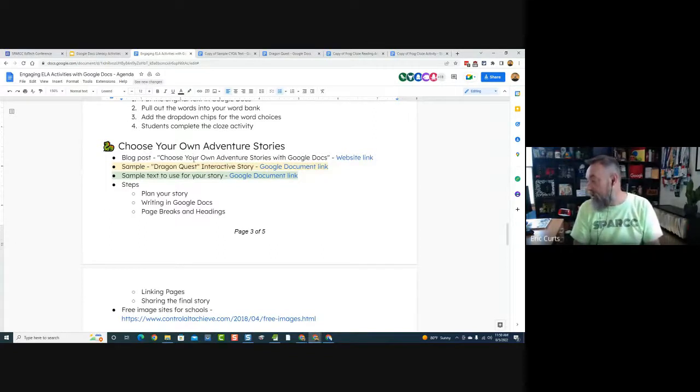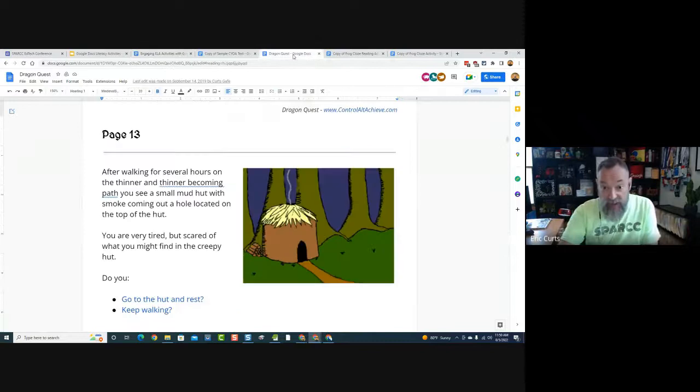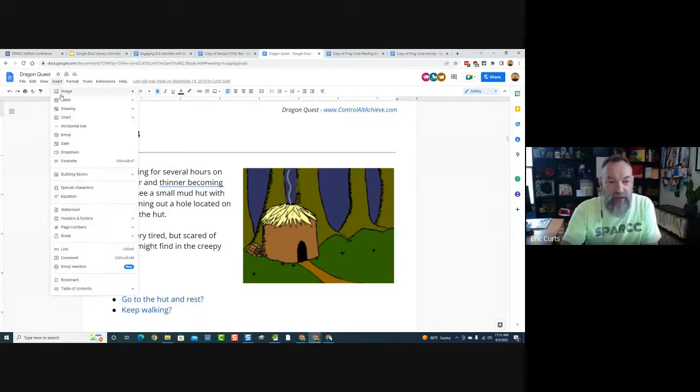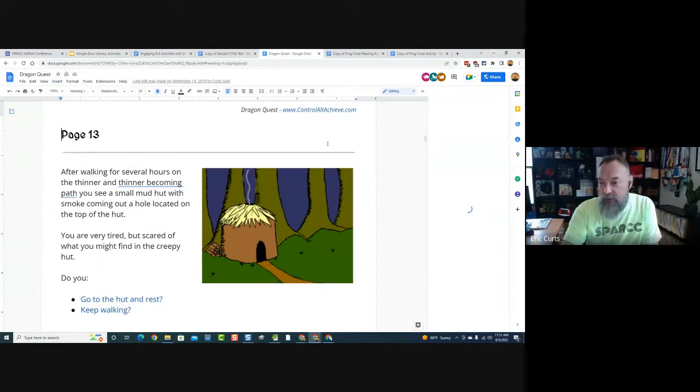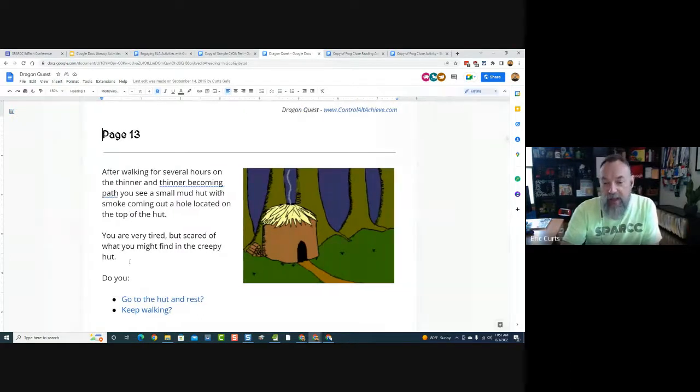That would be awesome. Cynthia asked where the pictures came from. In this particular case, the students drew those. Now, it doesn't have to be that way. I mean, you could just add your own images by going insert image, search the web, and you could search for pictures that you want to add. In this case, no, that was part of the project. The students wrote the stories, and then they drew the pictures.